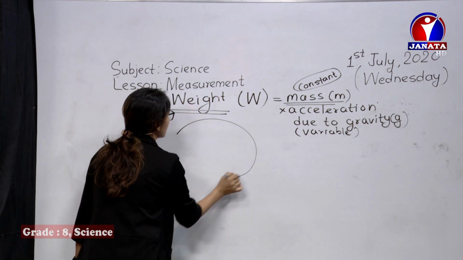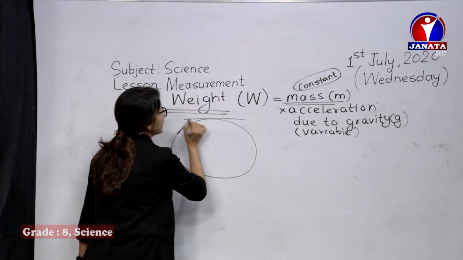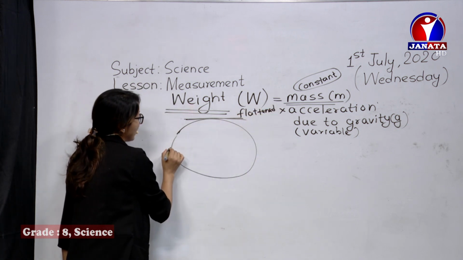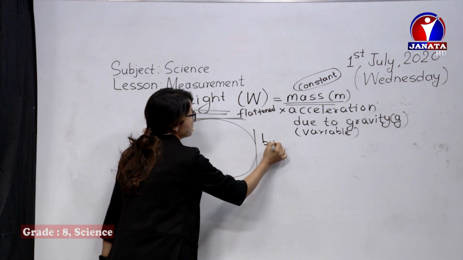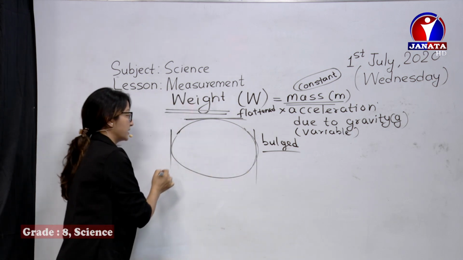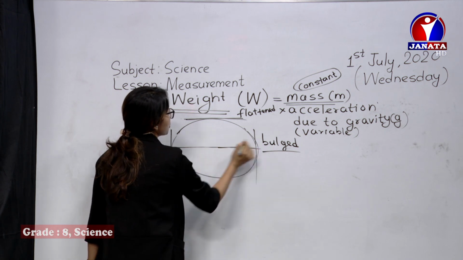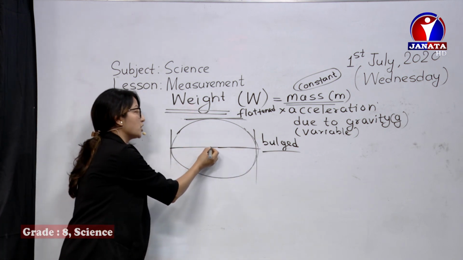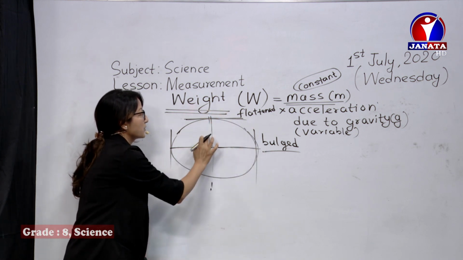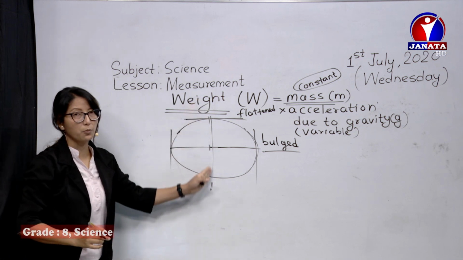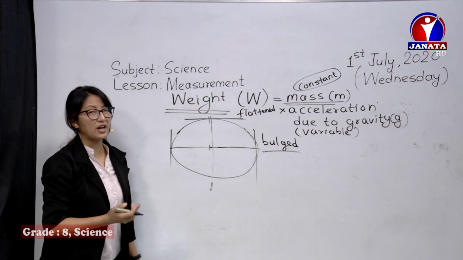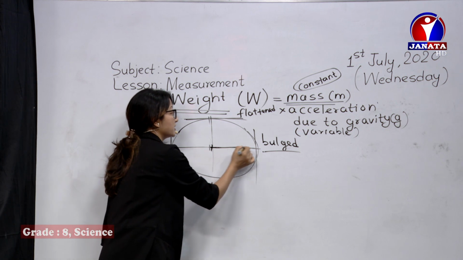It's flattened on top at the poles, and at the equatorial side it's bulged out. Naturally, the equatorial diameter or radius is more, and the polar diameter is shorter than that of the equatorial diameter. If it's shorter, then we can easily say that the radius is also shorter.